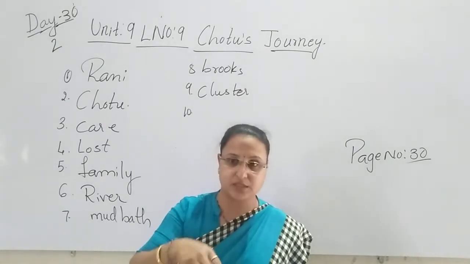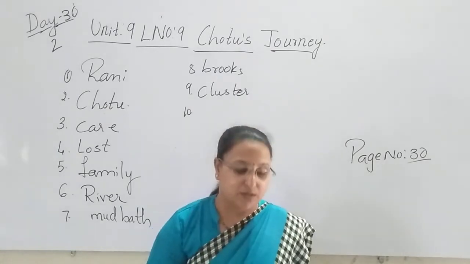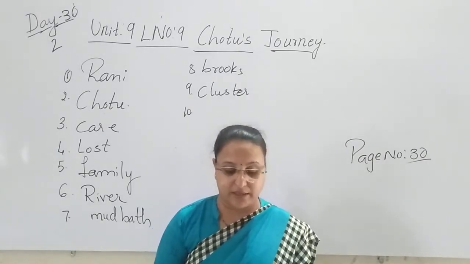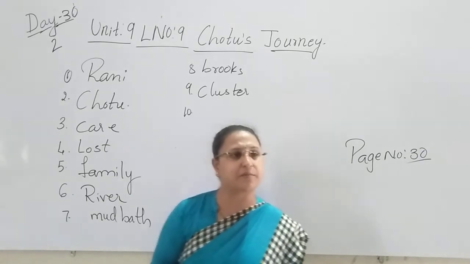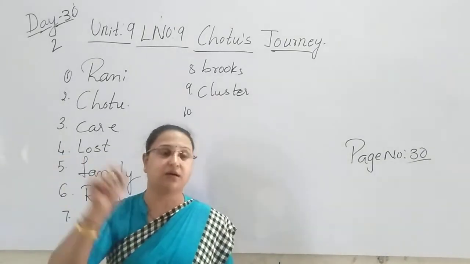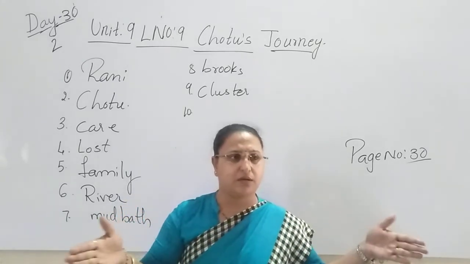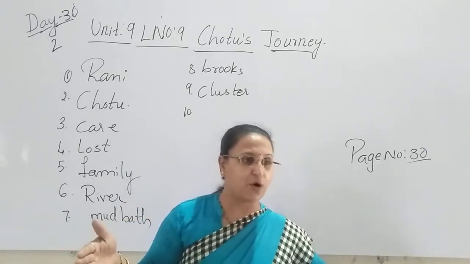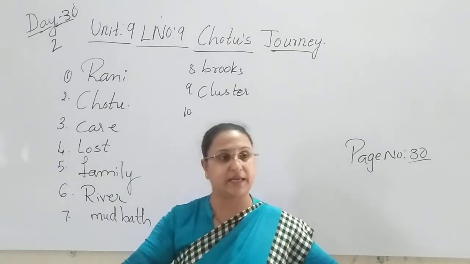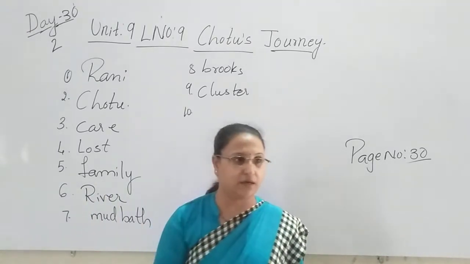The elephant walks slowly. So going like that, it has to cross many clusters and brooks in the forest to reach the river. Yes, there was a lot of distance between the forest and the river where the elephant has to come to take a bath.